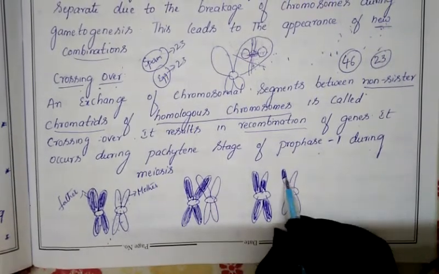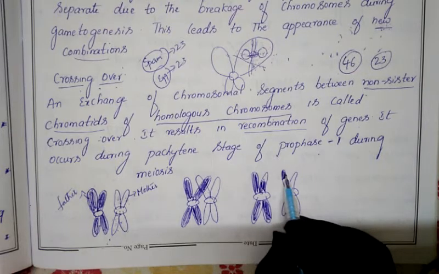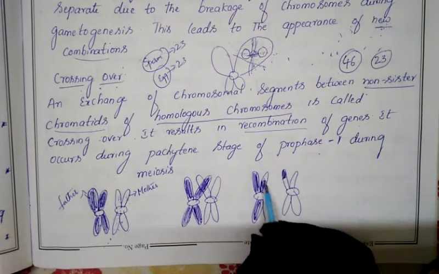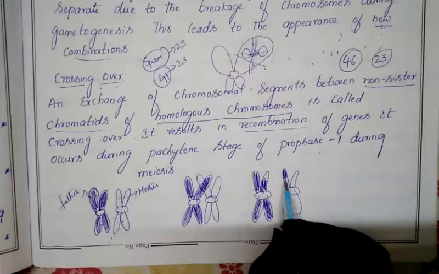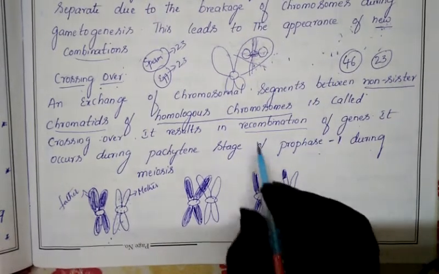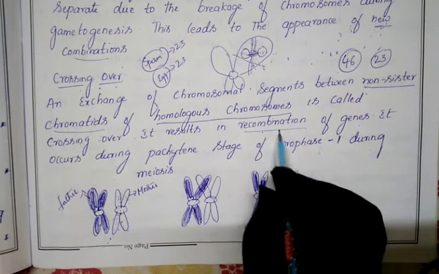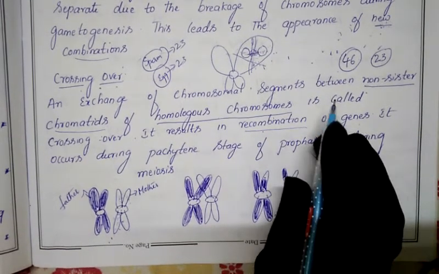Like this, the segment which is present here has been entered into this chromosome, and the segment of this chromatid has been entered into this chromosome. Exchange has taken place. Due to that exchange, there is a chance of getting recombination of the genes. Due to the recombination of genes, a new character will appear.